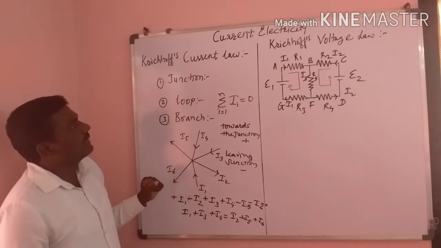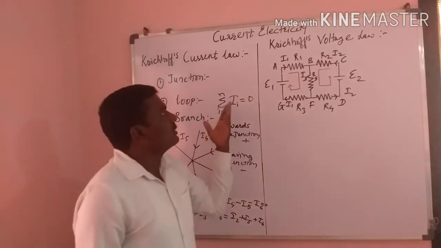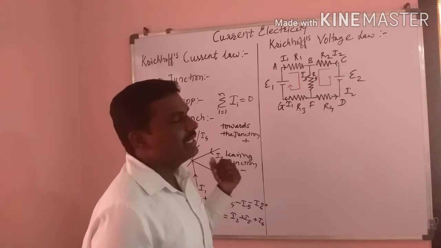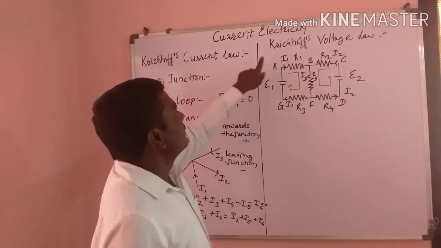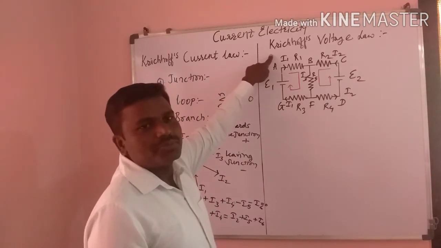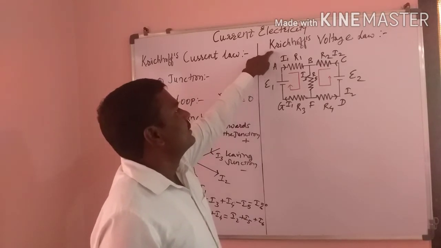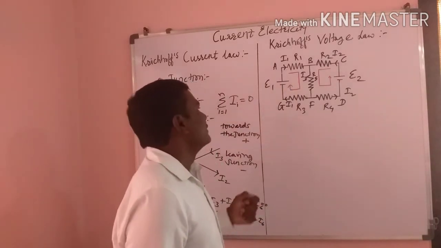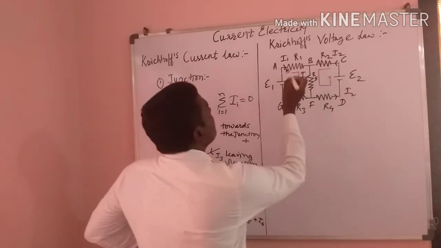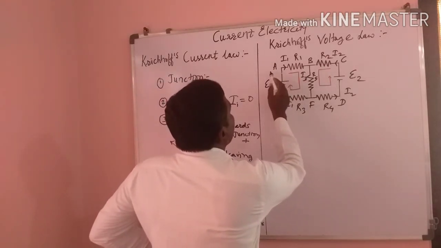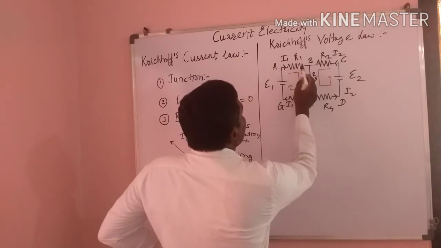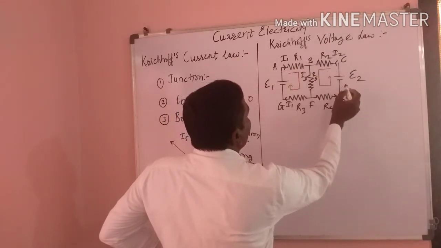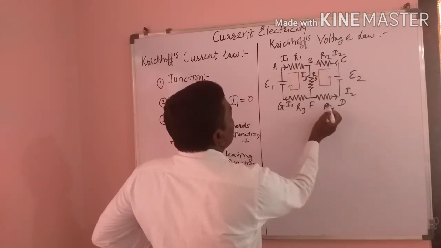Now we can learn about Kirchhoff's voltage law, or Kirchhoff's second law. Here we consider a complex network. These are the resistances R1, R2, R3, R4, R5.